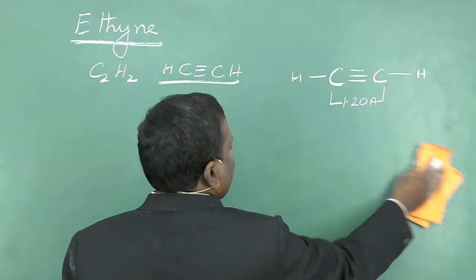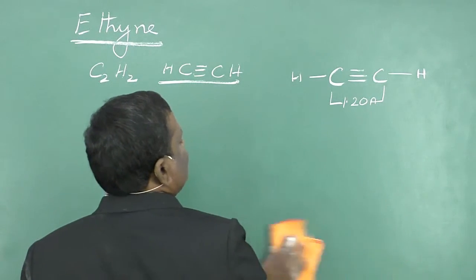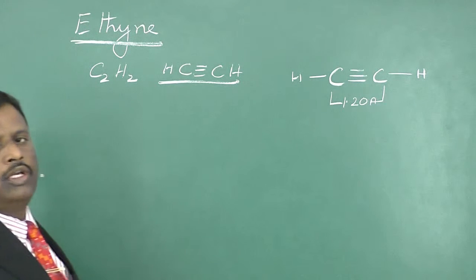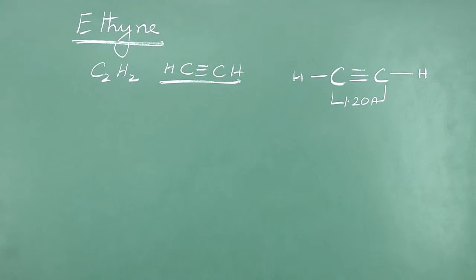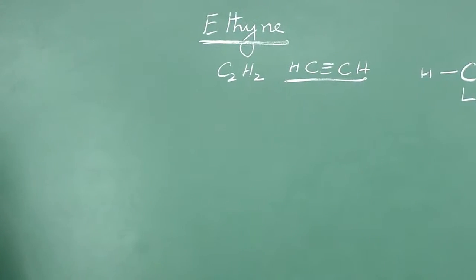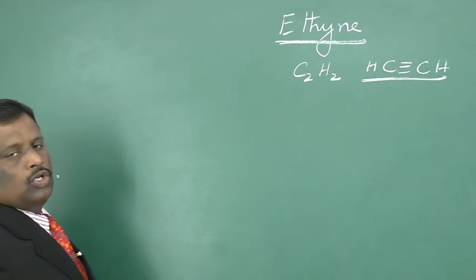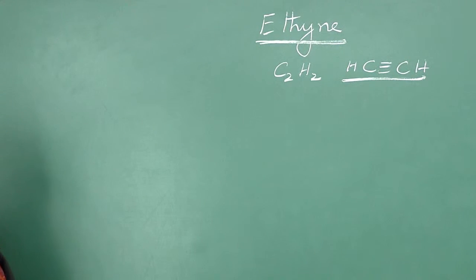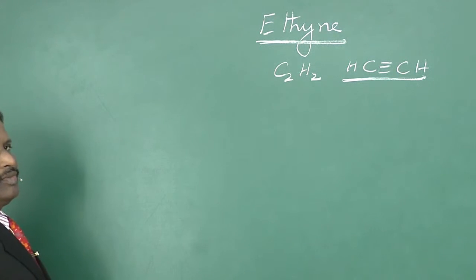Now let us explain the presence of this triple bond and the structure of the C2H2 molecule with the help of sp hybridization. Here in the C2H2 molecule, according to the X-ray studies, 2 carbon atoms are present as central atoms.